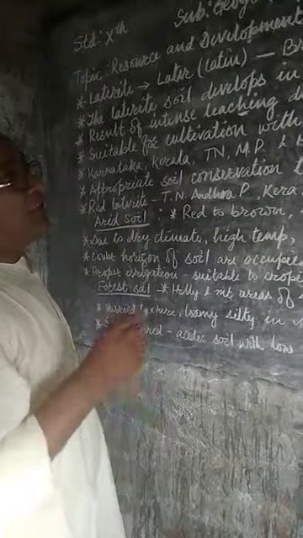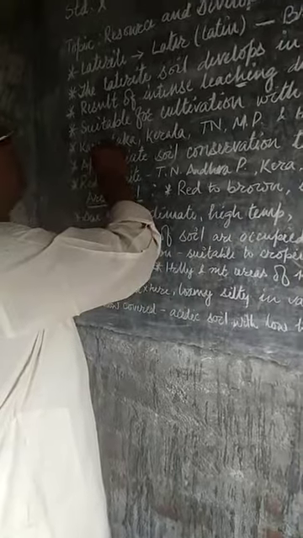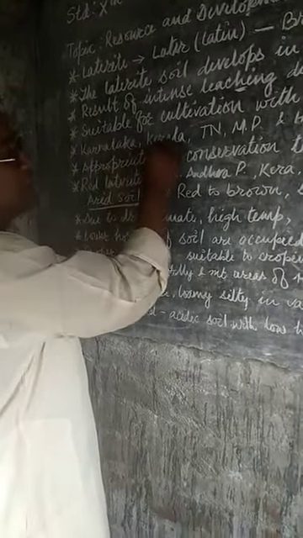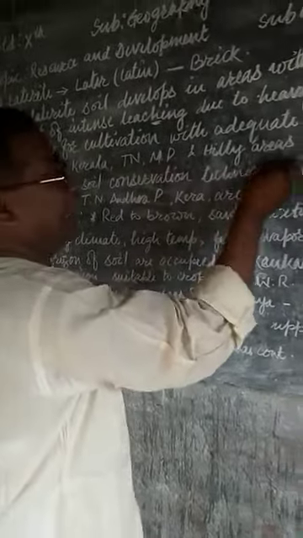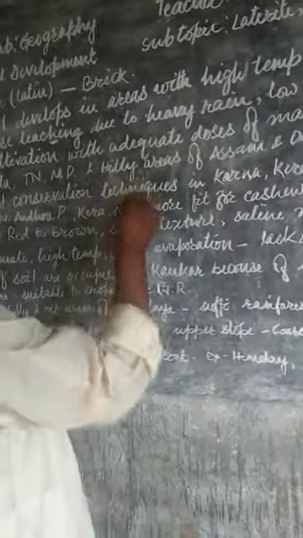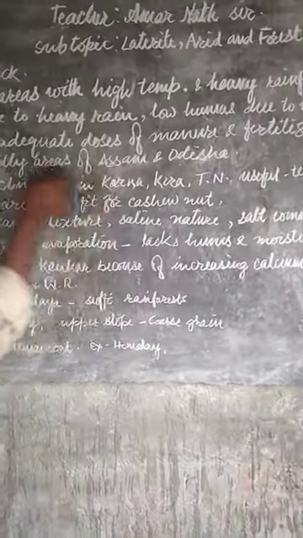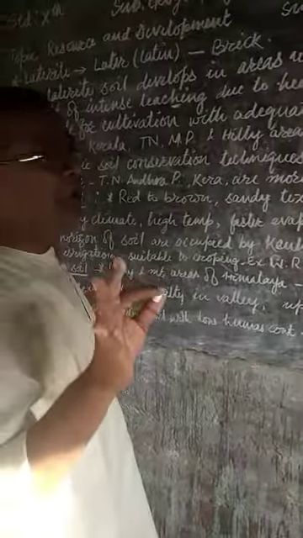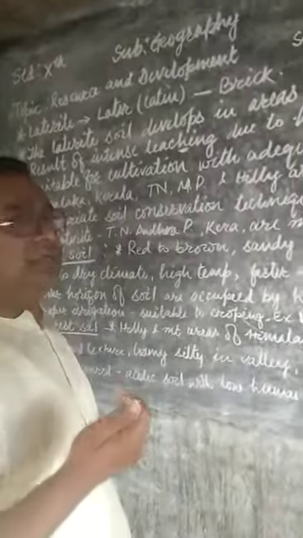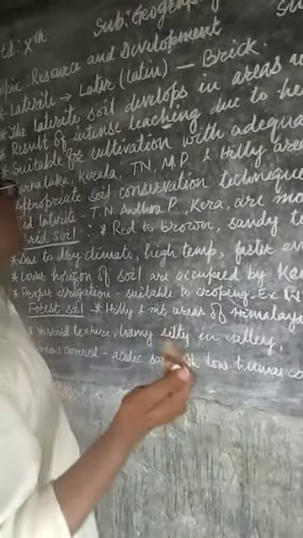The states where these soils are found are Karnataka, Kerala, Tamil Nadu, Madhya Pradesh, and the hilly areas, meaning the higher areas, of Odisha and Assam. In these regions laterite soil is found, but not in heavy extent. In a lower extent, these are found.